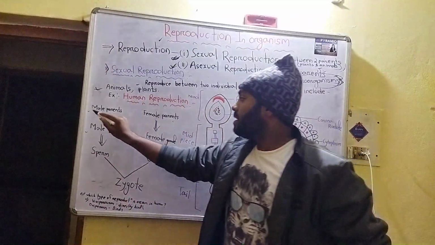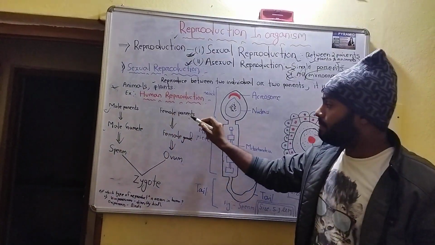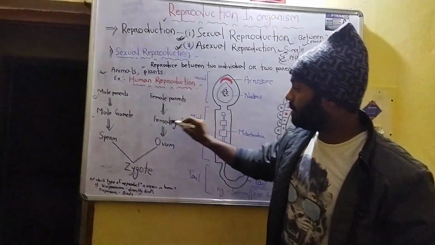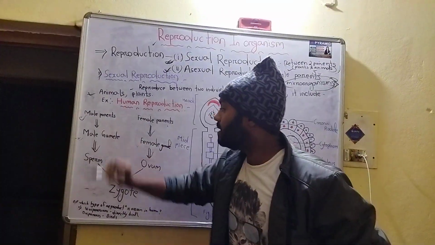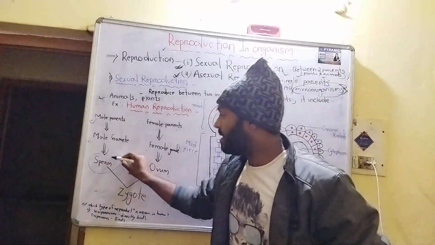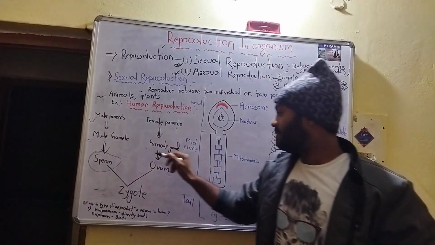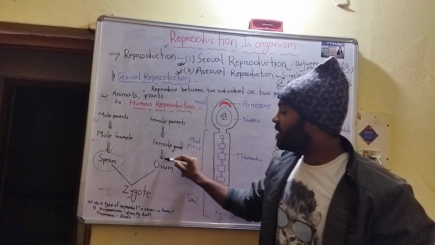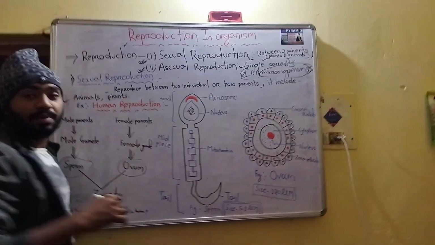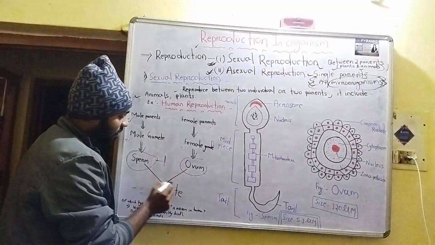From the male parent, the male gamete will be formed, and from the female parent, the female gamete will be formed. What is the male gamete here? The male gamete is the sperm. This is very simple. And what is the female gamete? The female gamete is the ovum. The fertilization, the combination of the sperm and ovum together, forms the zygote.